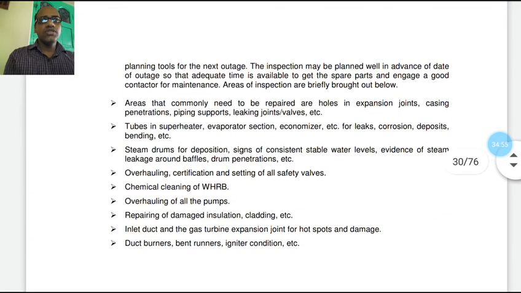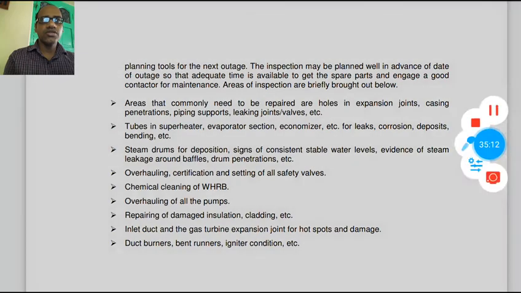So with this, today we will conclude the session. We have completed the gas turbine part. So next session we will discuss the cogeneration of reciprocating engine systems. Thank you for joining with us.